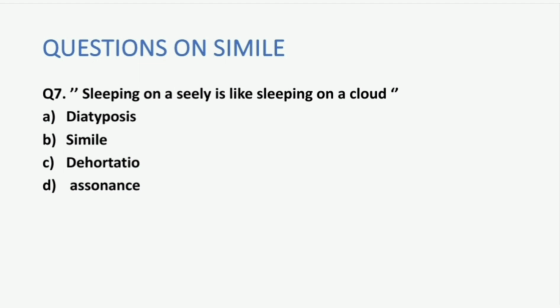Assonance is the repetition of a vowel sound in a group of words which appears continuously. So option number B, simile, will be the correct answer, because here sleeping on a sofa is compared to sleeping on a cloud. There is a comparison of two dissimilar objects brought together in a sentence in terms of harmony. So therefore this is an example of simile.